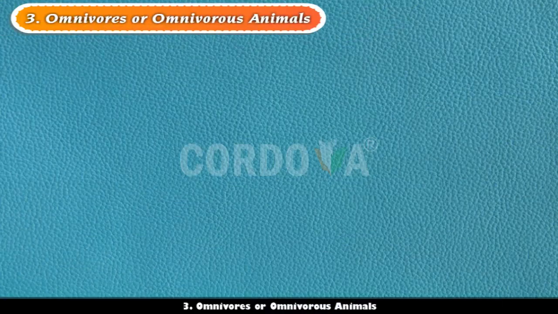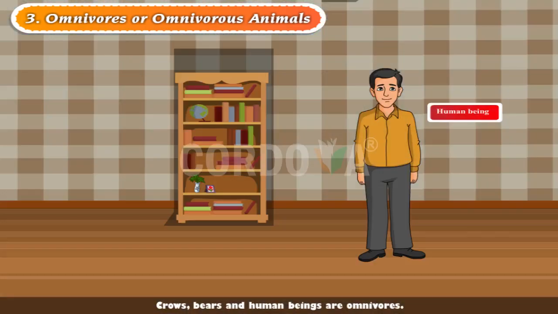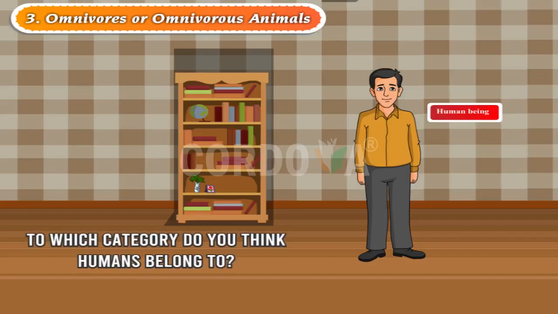3. Omnivores or omnivorous animals. Crows, bears, and human beings are omnivores. These animals eat both plants and flesh of other animals. To which category do you think humans belong to?